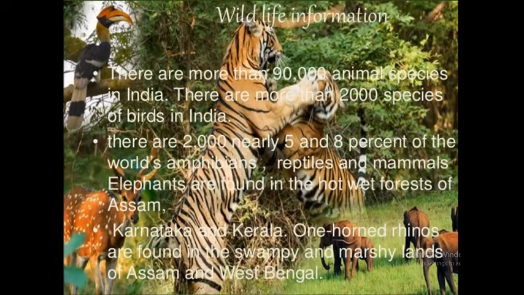Wildlife information. Now let's see some important numbers about the wildlife. There are more than 90,000 animal species in India. There are more than 2,000 species of birds in India. There are nearly 5 to 8% of the world's amphibians, reptiles and mammals, as I explained in the beginning. Elephants are found in the hot, humid forests of Assam, Karnataka, Kerala. One-horned rhino are the most important animal, observed in the swampy and marshy land of Assam and West Bengal.